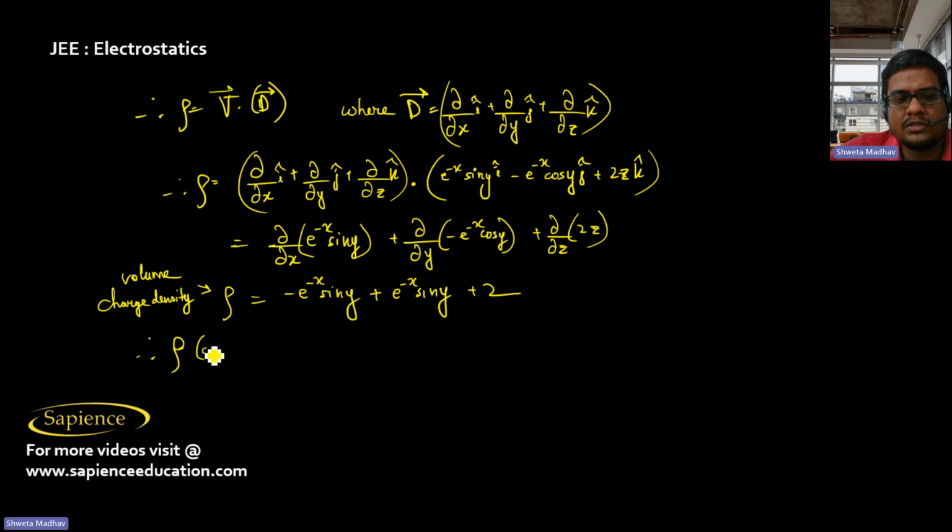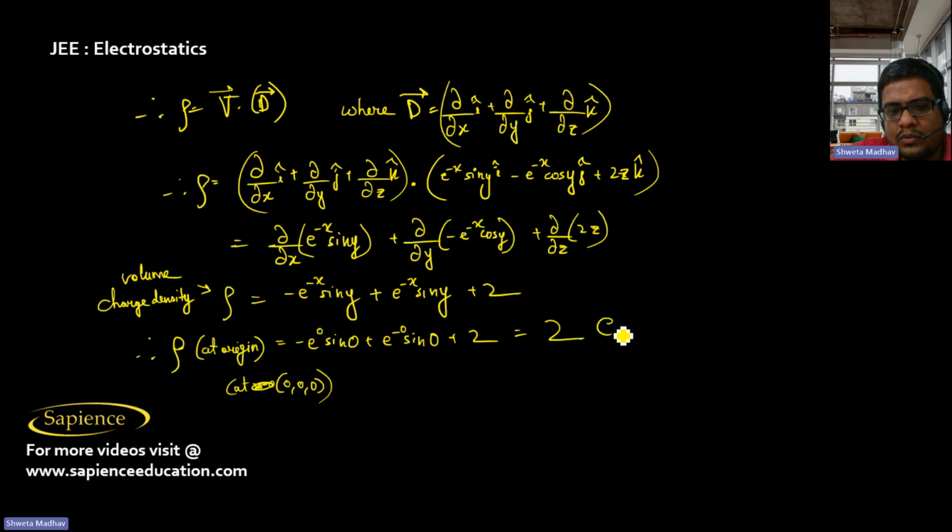The volume charge density at the origin, that is, at x equal to 0, at 0, 0, 0, is minus e power 0 into sin 0 plus e power minus 0 into sin 0 plus 2. Since sin 0 is 0, it will be 2 coulomb per meter cube.